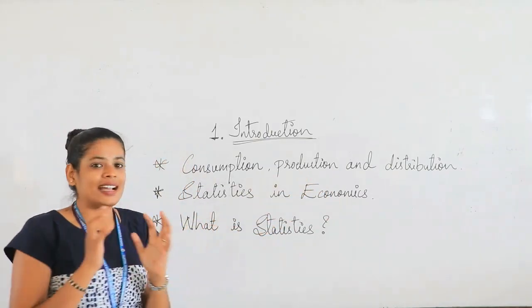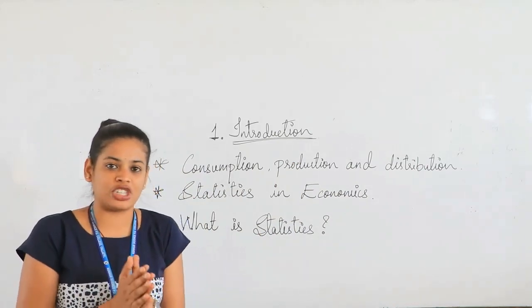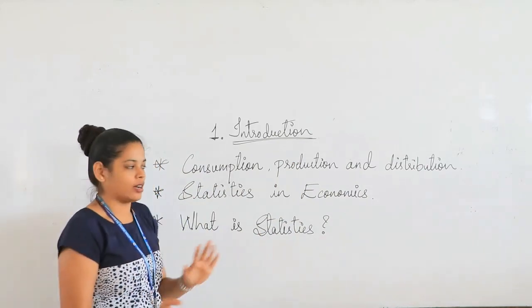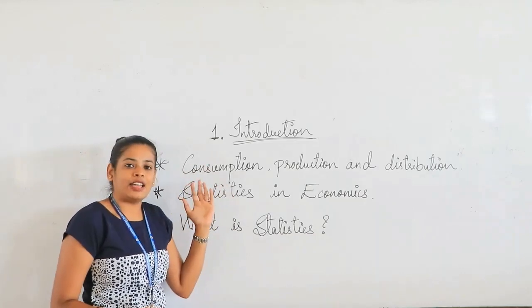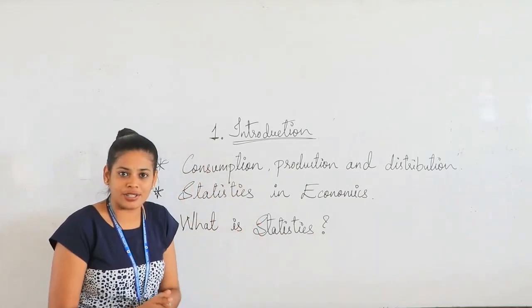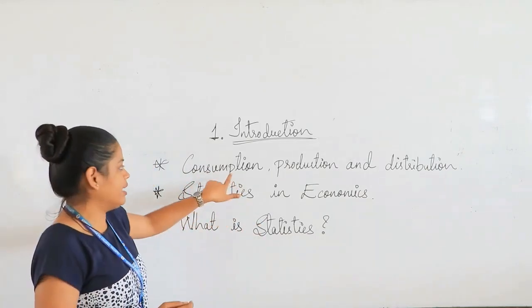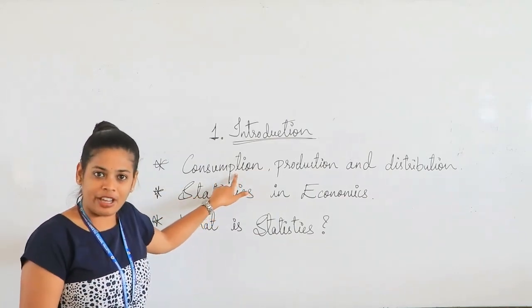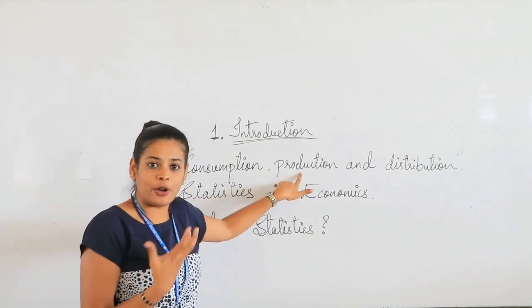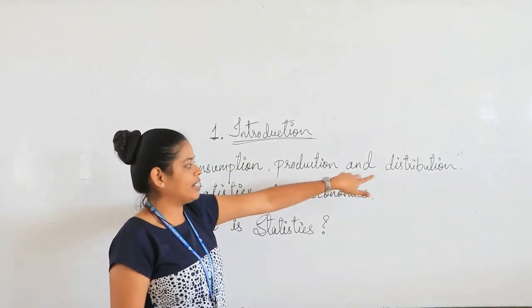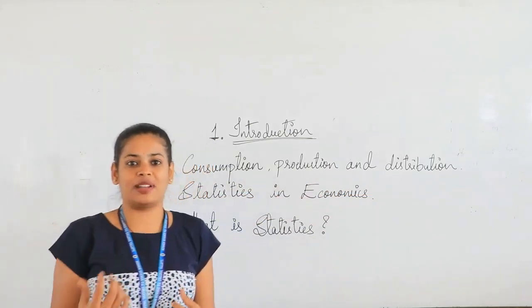So this is just a brief introduction which is being given for you in the first chapter. There we understand the study of consumption, study of production, study of distribution, where here we understand the consumer behavior, here we understand the producer behavior, and here we understand how these resources are being distributed.